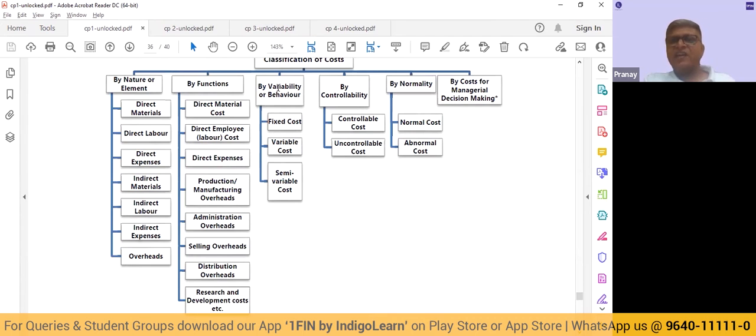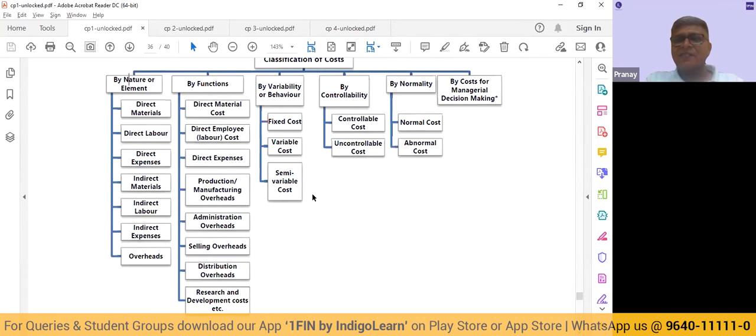Then we have by variability or behavior. I feel this is the most important classification that one should understand, and this is going to help us in understanding the concepts of marginal costing also. So cost classification by variability or behavior. Fixed cost is cost which is going to remain fixed irrespective of the level of activity, whether you increase the production or decrease the production. The cost in totality is going to remain constant. We are not talking about per unit, we are talking about totality. But variable cost is going to increase with the level of activity and decrease with the level of activity. However, the per unit cost is going to remain constant.